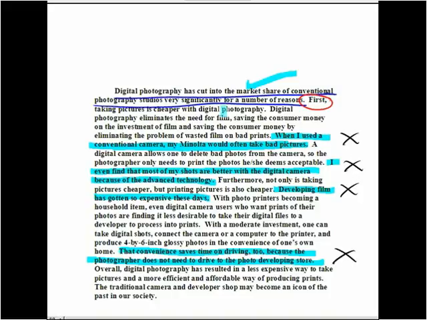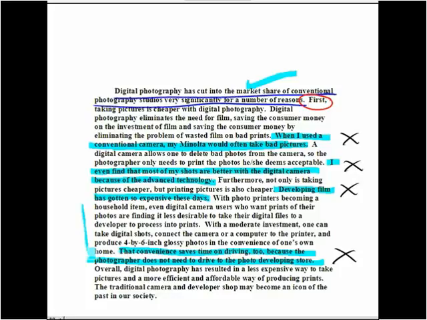The paragraph is about how digital photography has cut into the market share of conventional photography, and this part of the paragraph is talking about how digital photography and the availability of photo printers allows one to print photos in one's own home. The fact that you don't need to drive to the store is not a case being made by this paragraph.